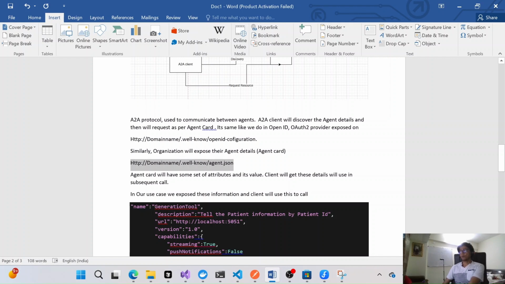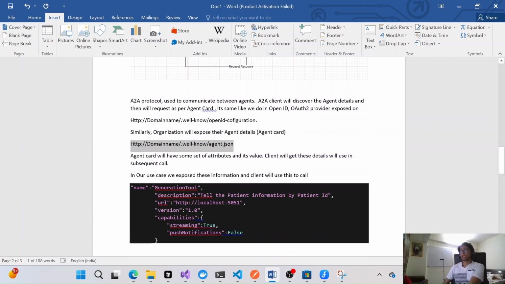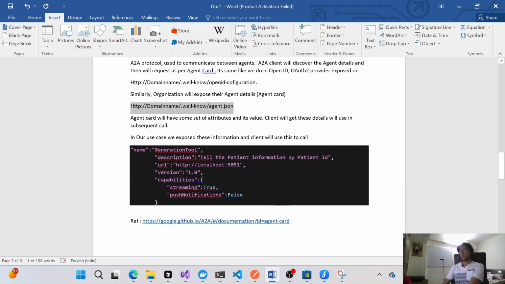On which they will have to expose their agent-related definitions, and those definitions will basically have the descriptions, URL, capabilities, skill sets, how they will perform, and what the authentication is, how they will do the authentication while exposing their resources and all. So all these details you can see here as well on this endpoint.